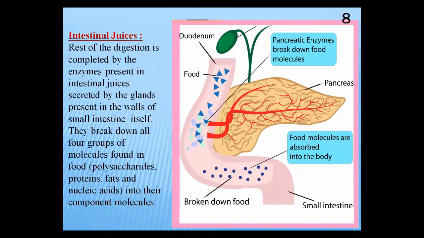Okay. Today we discussed the intestinal juices. They are present in the walls of the small intestine, and the rest of the digestion is completed in the small intestine, for all polysaccharides, proteins, fats, and nucleic acids. Poly means many, na? The first time you are studying nucleic acid, beta. Nucleic acid is present in almost all of the food which we eat, and these two types of pancreatic nuclease are responsible for digesting the nucleic acid in our food. Okay, and here all the polymers are converted into monomers.